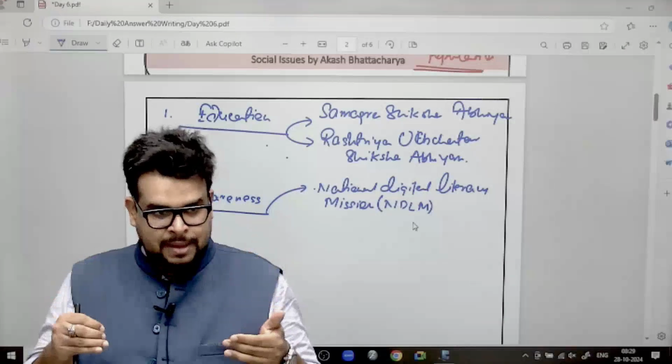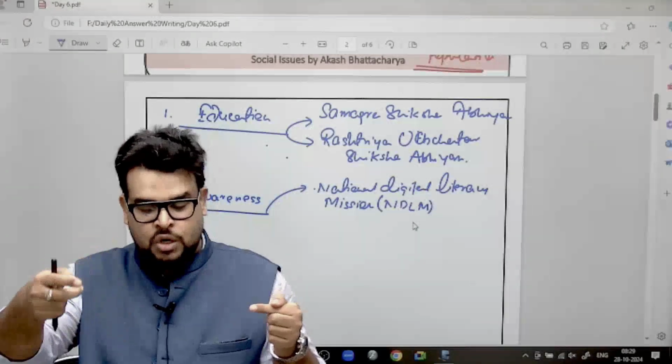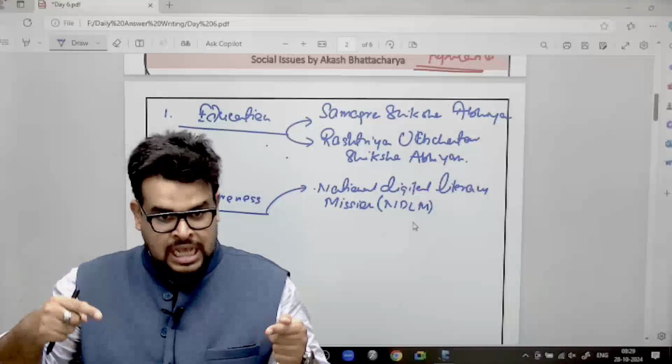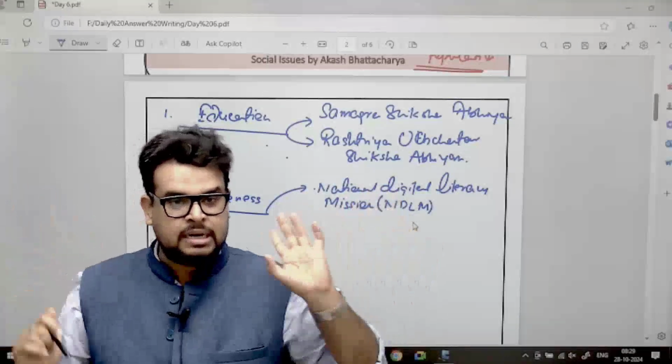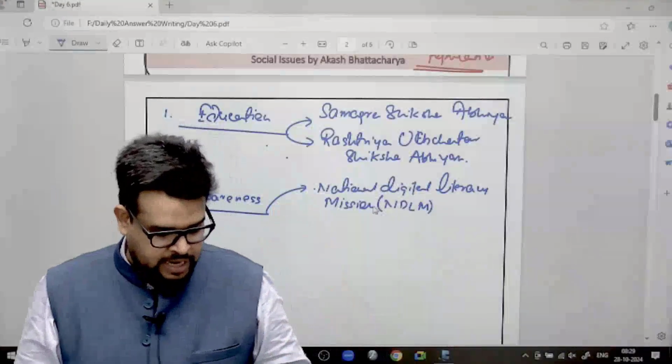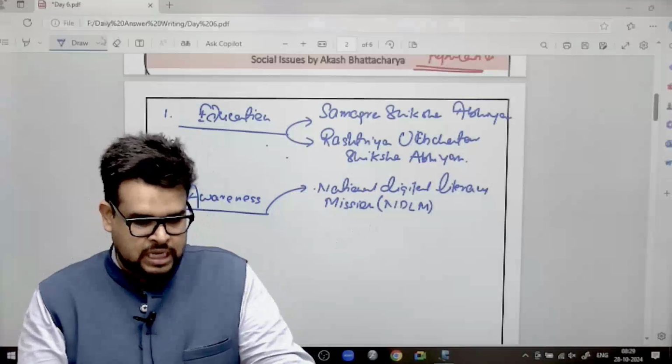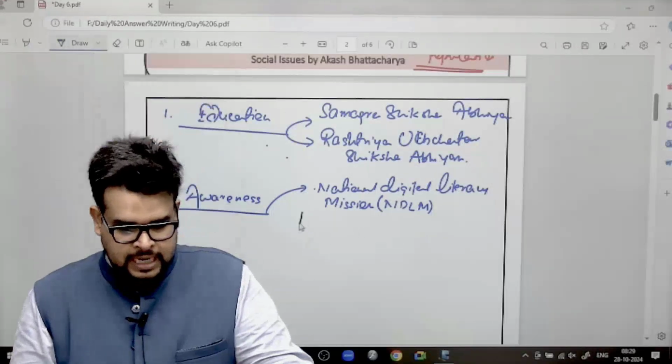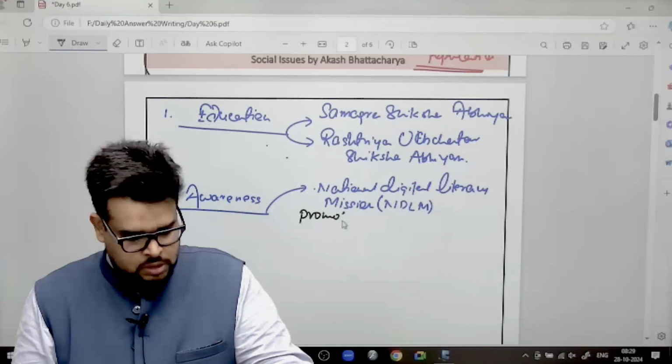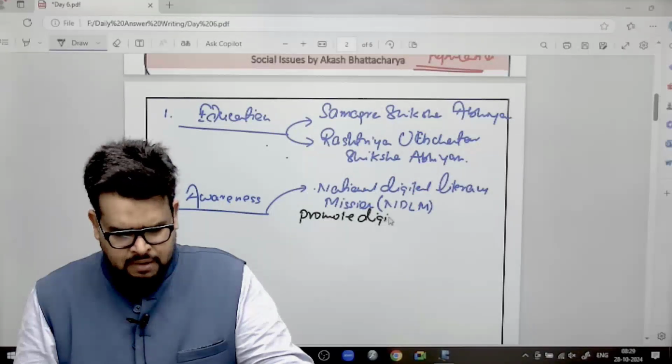So now what is happening is, it does not matter whether you're able to come to library or not, rather you can access the resources in a remote fashion also. So you can write here that this is going to promote digitally empowered society.